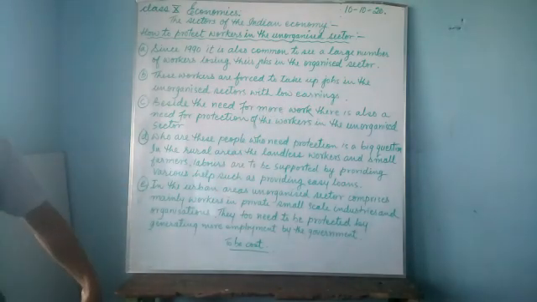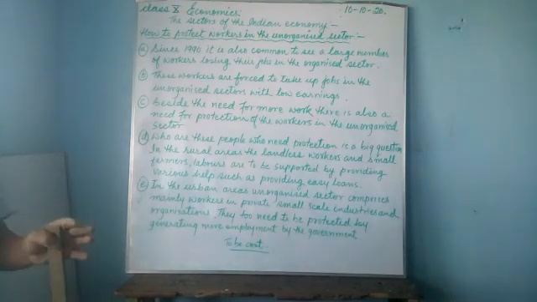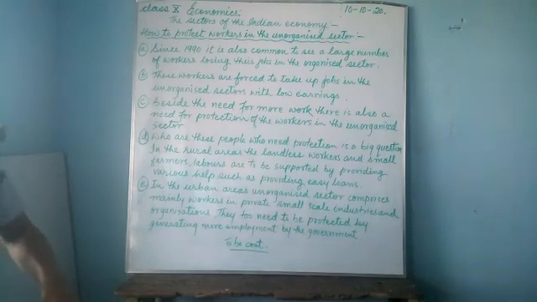What is the reason? During this period, the economic condition of our country was very poor. Since the government could not generate more jobs, the existing people who were working in the government sector, or the organized sector, had to be removed in order to reduce the burden.